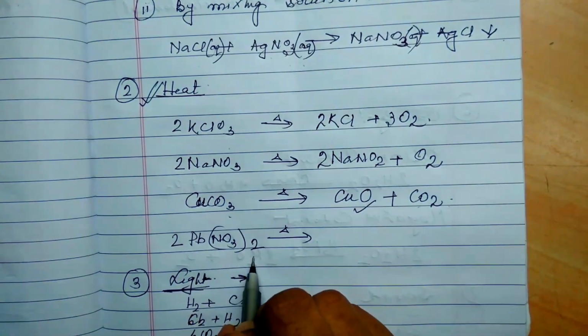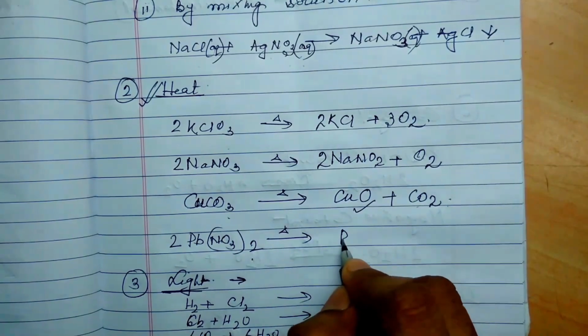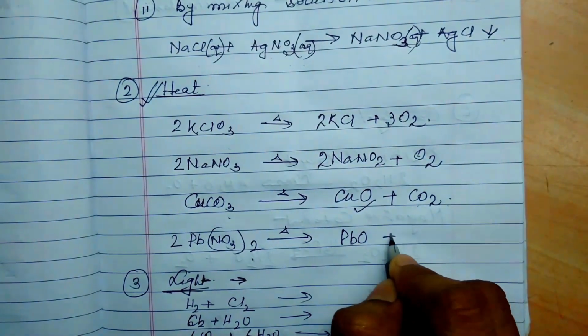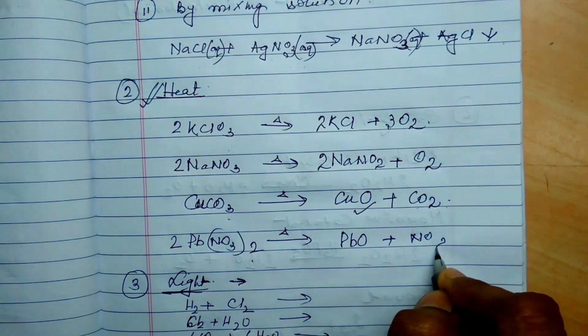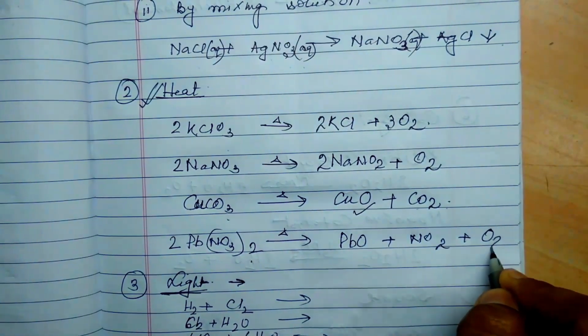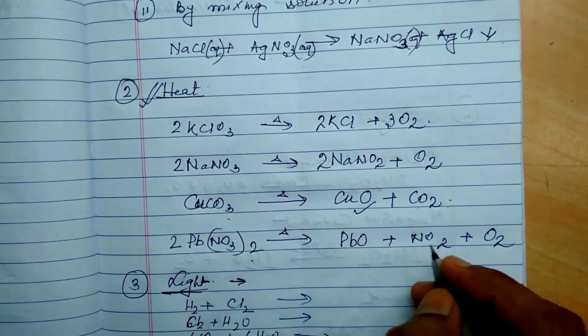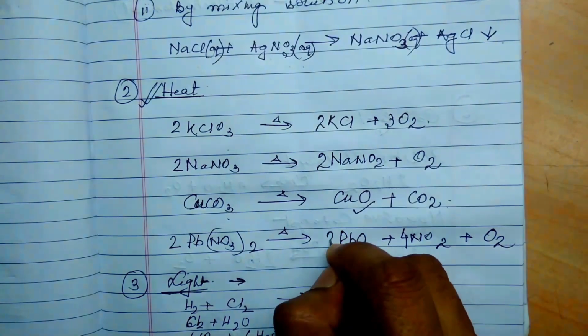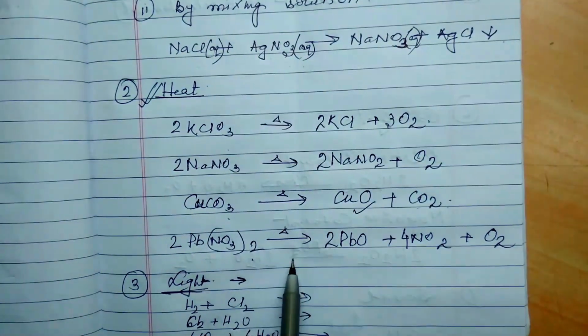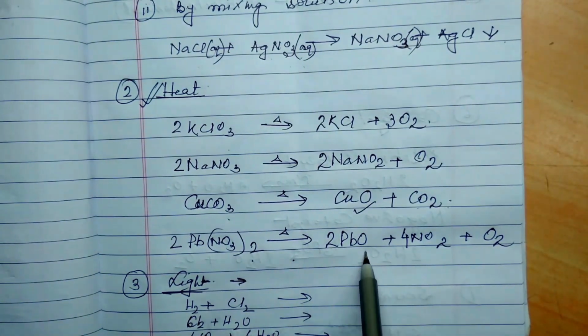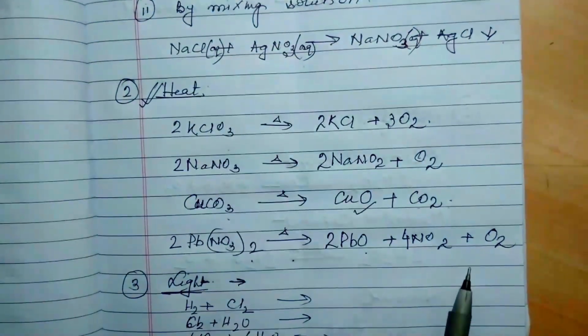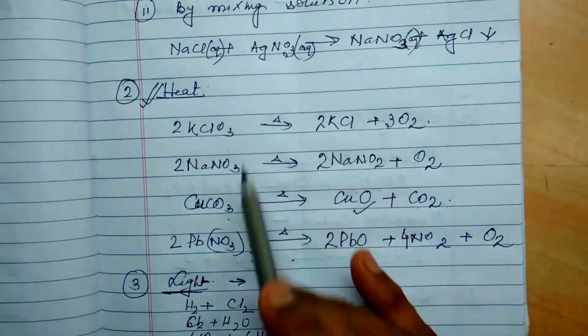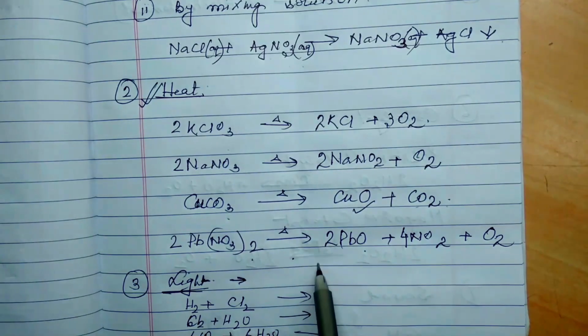Lead nitrate, when heated, gives lead oxide plus nitrogen dioxide plus oxygen. So all these reactions are possible only in the presence of heat. No heat, then they will not react. So heat is the condition for these reactions to take place.